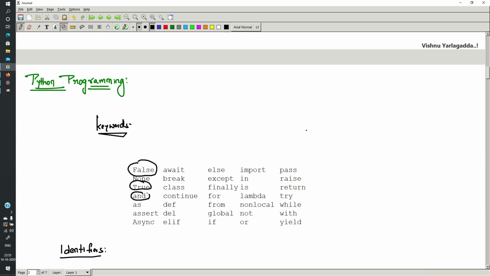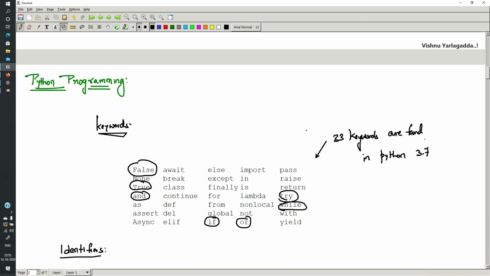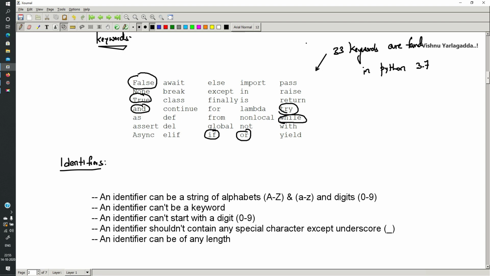And is a logical and, similarly if is for condition checking. Or is a logical or. While is used to repeat a loop. Try is used to handle exceptions. Finally is also used to handle exceptions. Break. Likewise, there are around 33 keywords in the Python 3.7 version. Now Python 3.8 is running, so maybe some additional keywords are there. But these keywords will not be used for any other purpose.